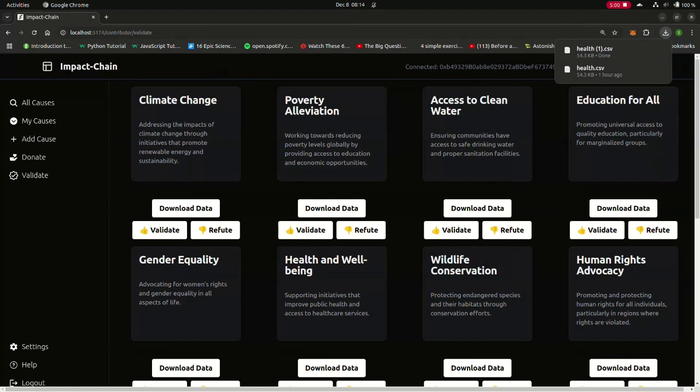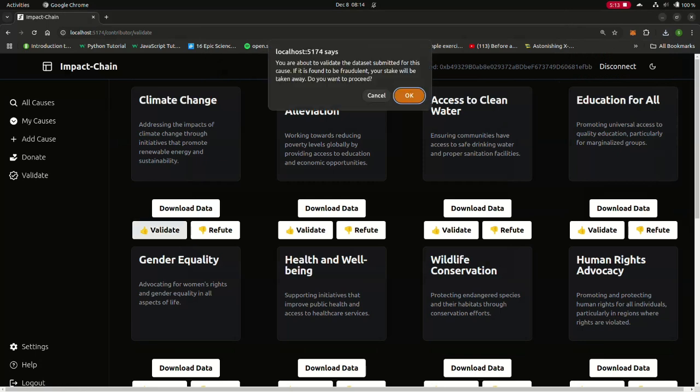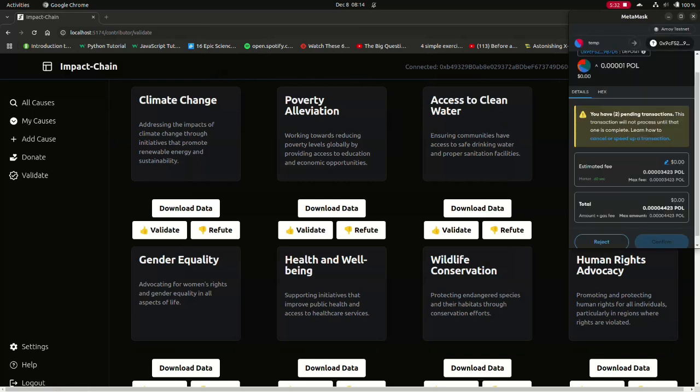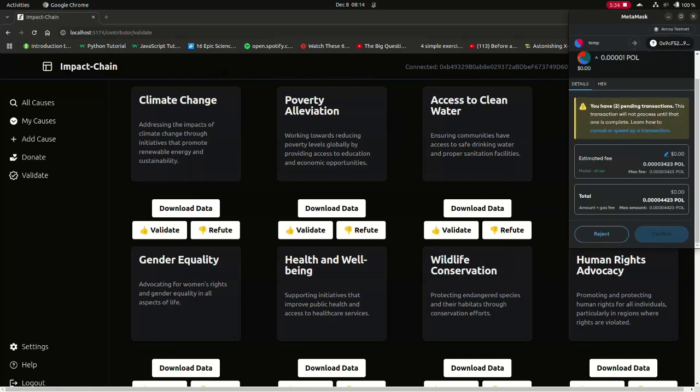As soon as we click on validate, it tells us that if we are validating it, we will be submitting some kind of a stake to it. And if it turns out to be fraudulent, it will take away all our stake. So this is another transaction that happens from our platform to the smart contract. As soon as it goes through, we will have another pop-up. We can see that we have successfully validated it.